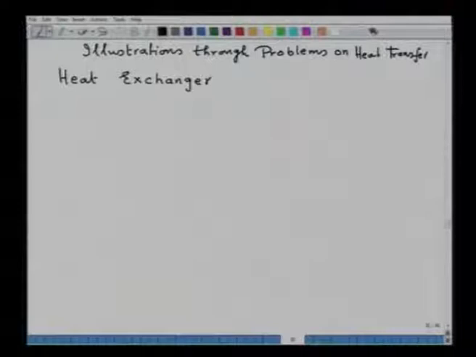Today I thought that let me explain more the theoretical concept by solving some more problems. So, I have selected one of the important areas to illustrate the theoretical concept and its application, the heat exchanger. Now, in fact, it is known